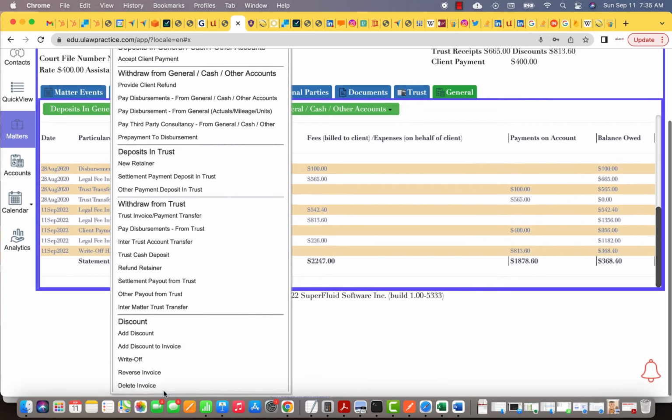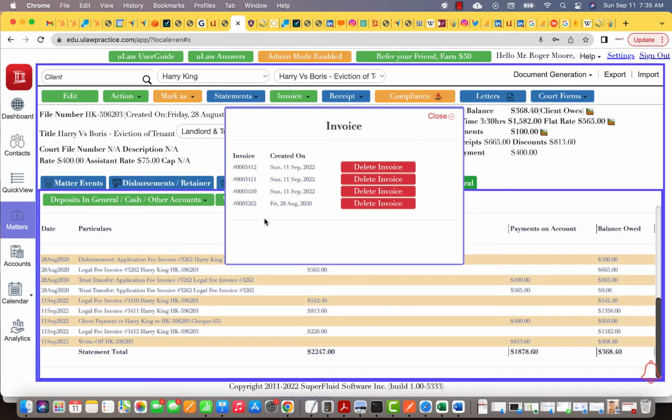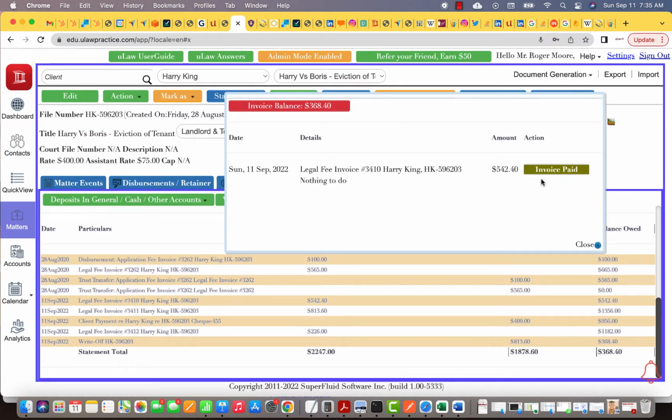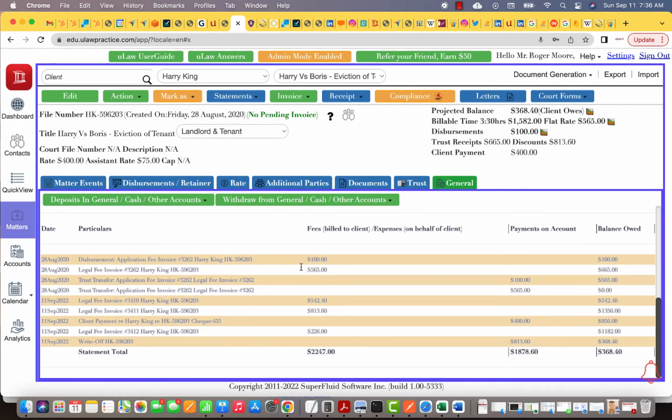So now the problem with that invoice is you cannot delete it because the client has partially paid you for that invoice. If you try and delete that invoice, uLaw will say, hey, this invoice is also partially paid, so you cannot delete that invoice. As you see here, it clearly understood that partially that invoice was paid as well.